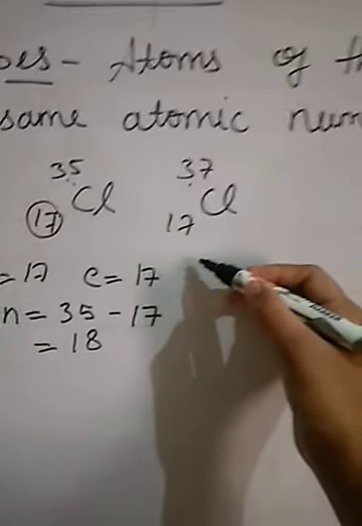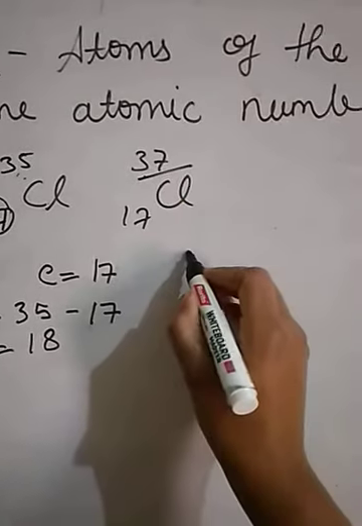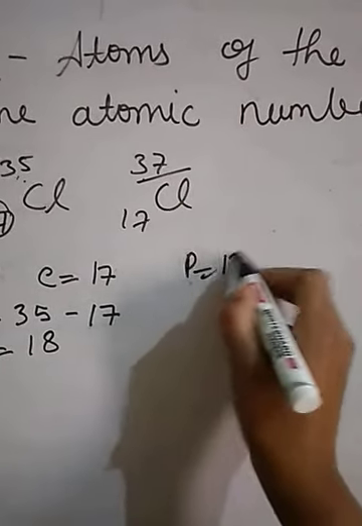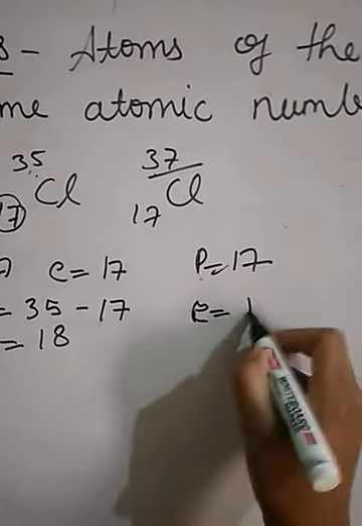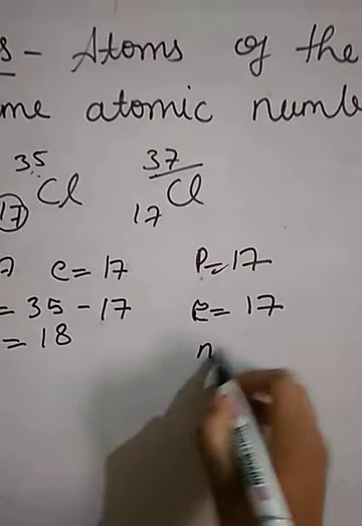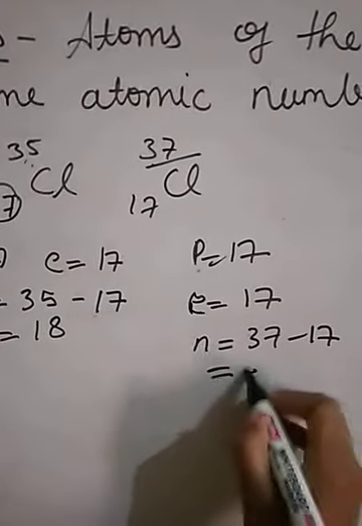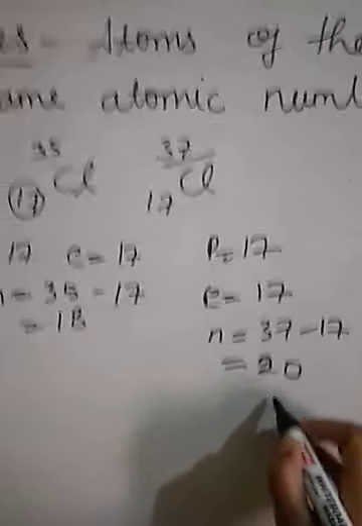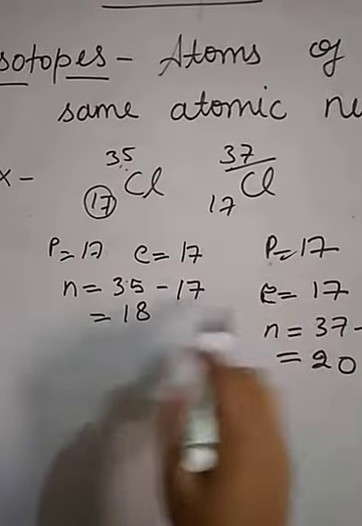And the other isotope of chlorine has mass number 37. Protons are 17, electrons are 17, and neutrons are 37 minus 17, which means 20. It means that the number of protons is the same in both.